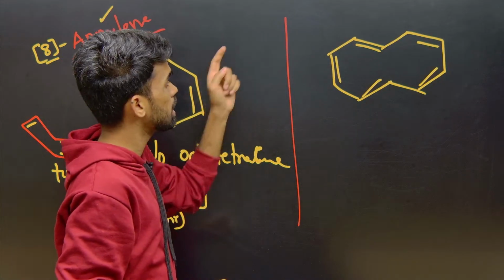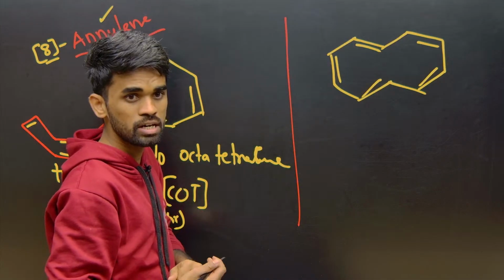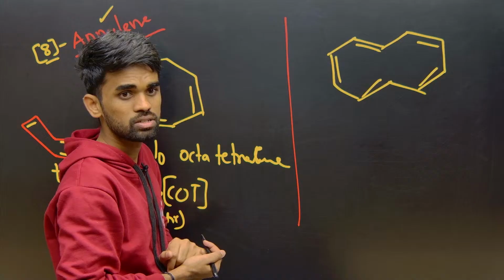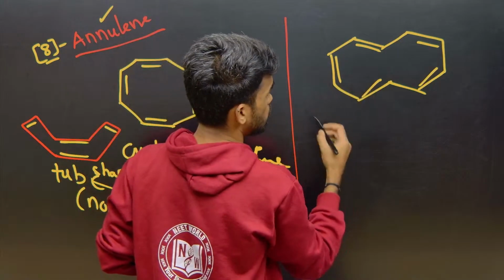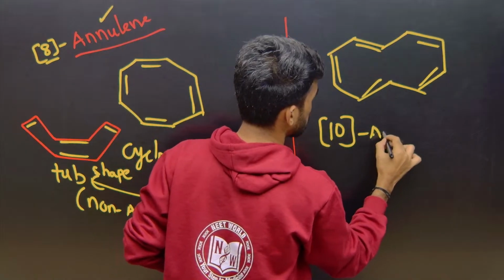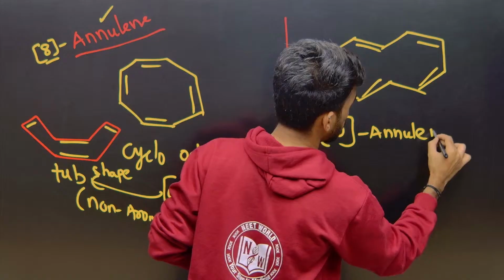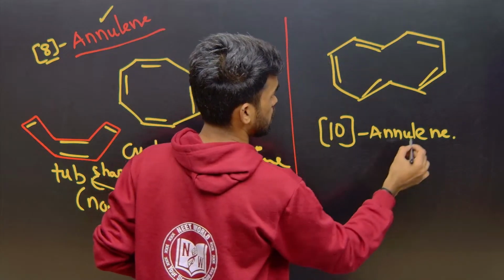Now what is the name of this compound? It is a single ring, so a cyclic conjugated polyene. With 10 carbons, it is 10 annulene. So is 10 annulene aromatic or non-aromatic? What are you saying? Tell me.